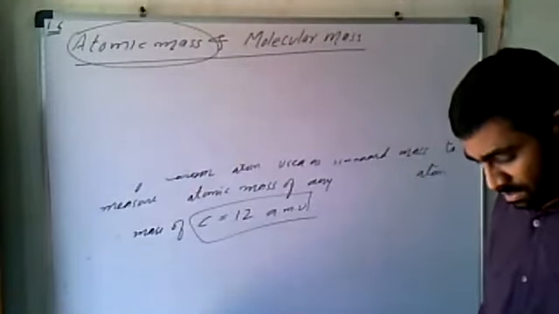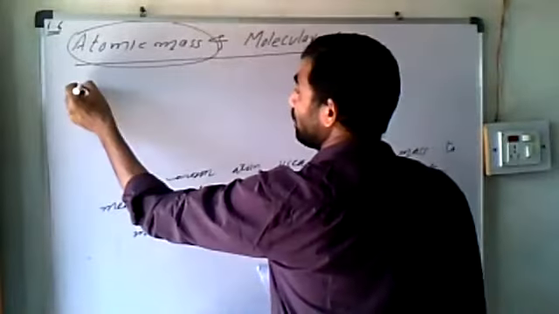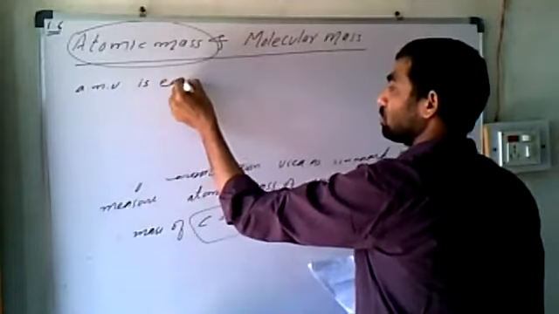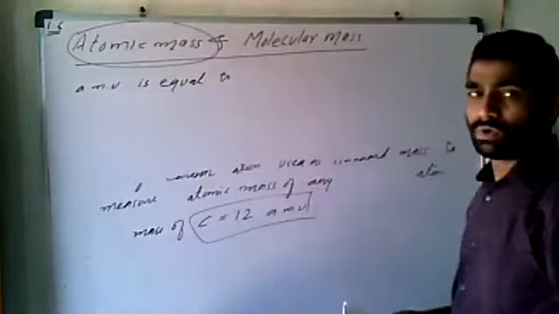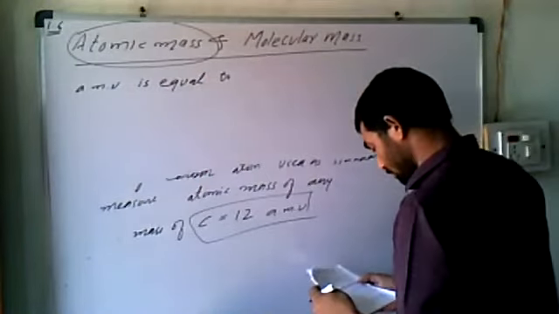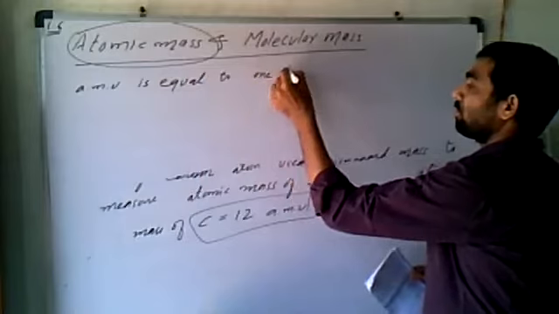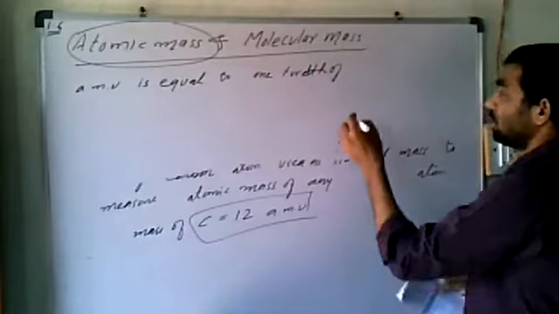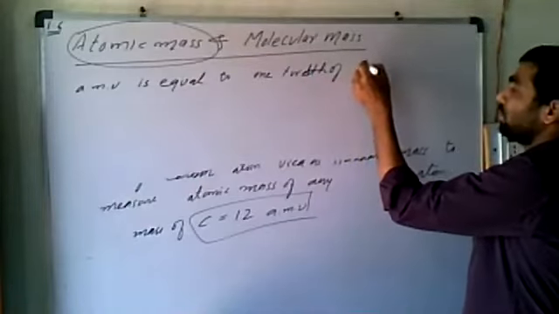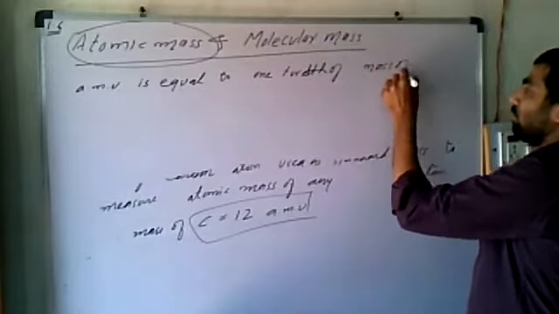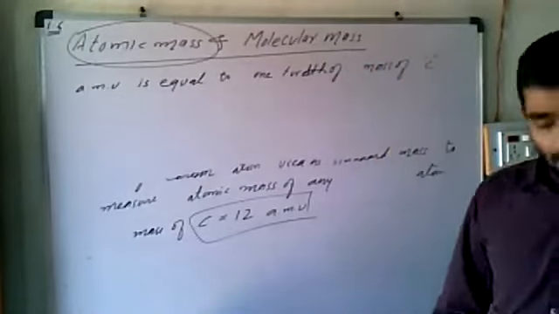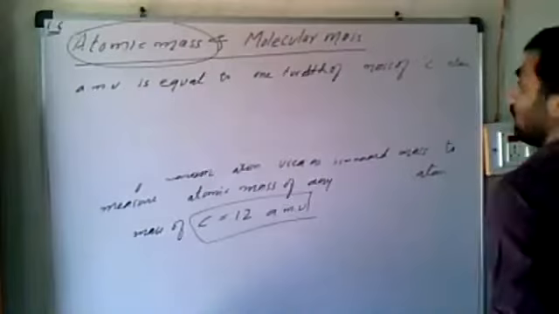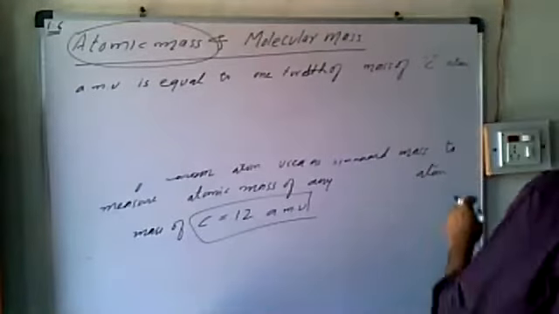So we will see that AMU is equal to 1/12 of the mass of the carbon atom in gram.